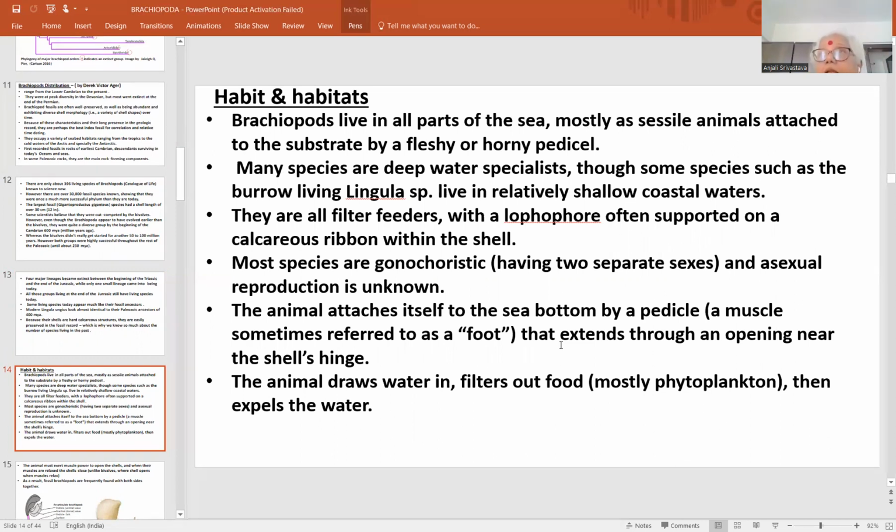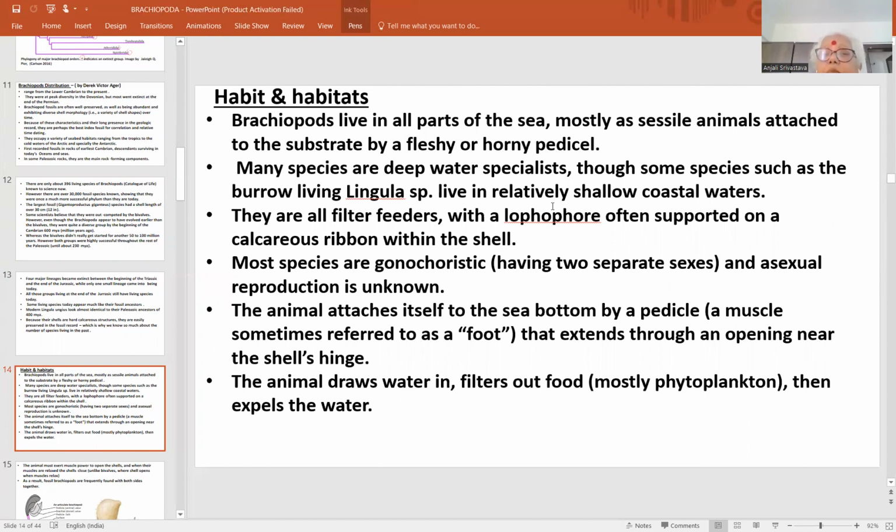Start with the characters and the structure. Characters including the habitat and their morphology as well as anatomy. Regarding their habit and habitat, we have already seen they are all marine, found in all parts of the sea, mostly sessile animals attached to the substrate by a fleshy or horny pedicel.